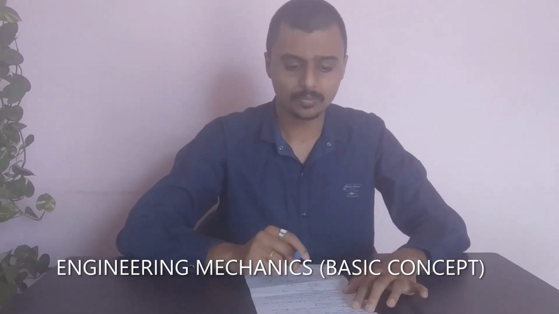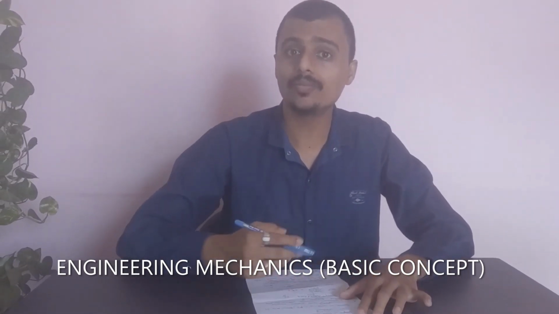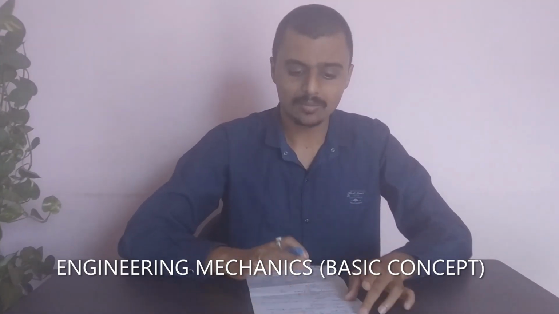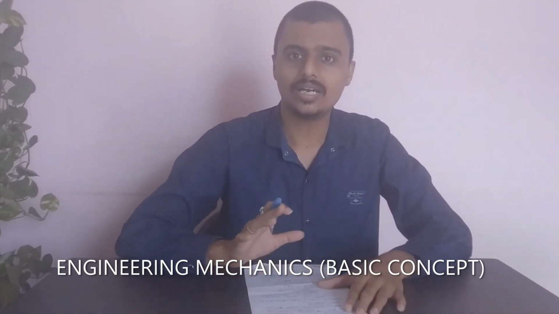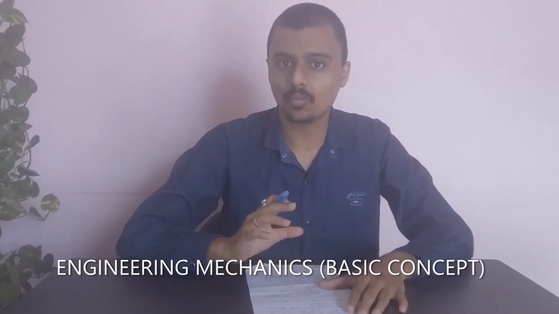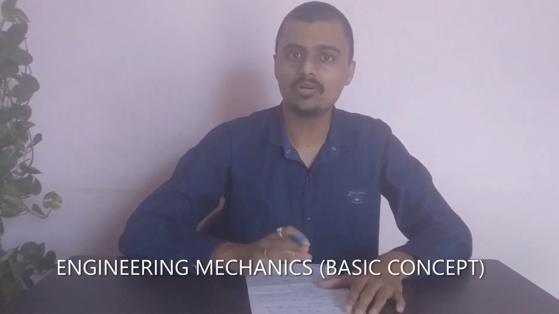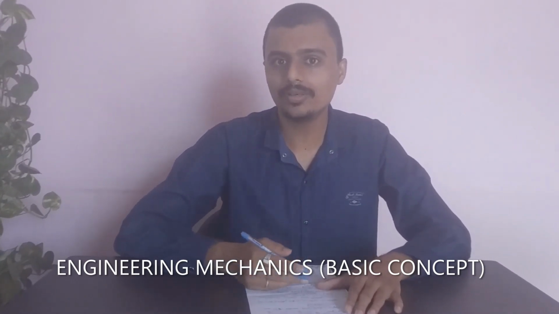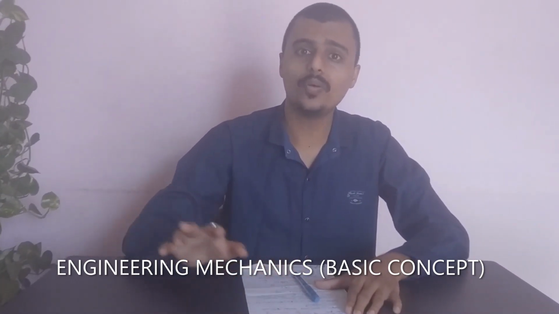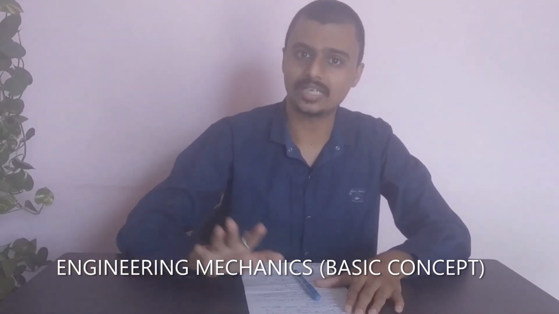Next point is mass. Before we study mass, there is another topic, that is dimensional analysis. Dimensional analysis is on the basis of units of quantities. If we want to prove that two quantities are the same, we will find out their units, we will find out their dimensions, and as per the dimensions we say that the quantities are the same.